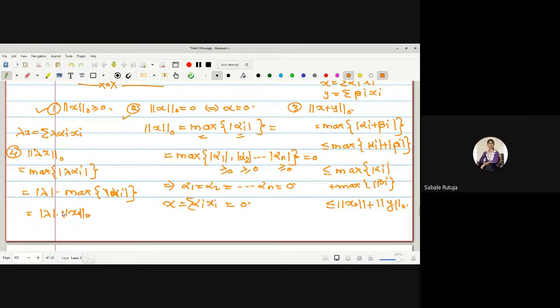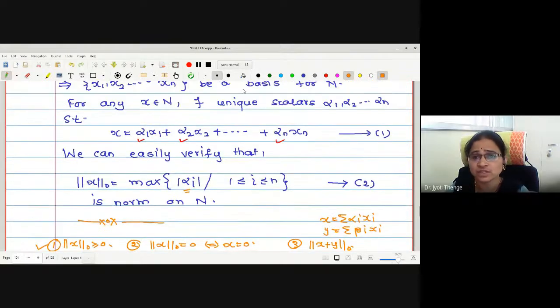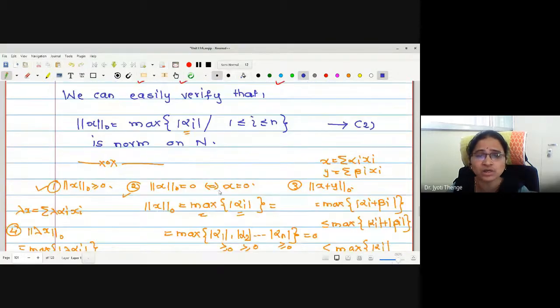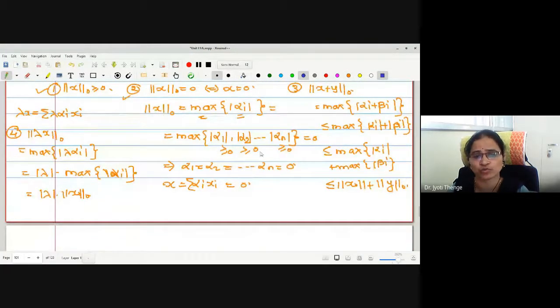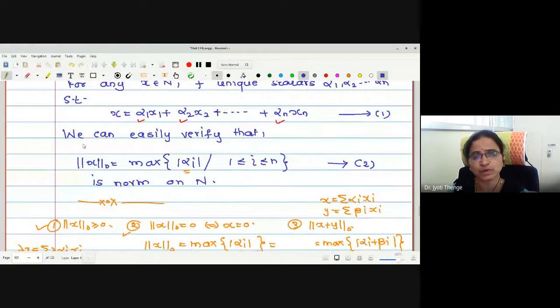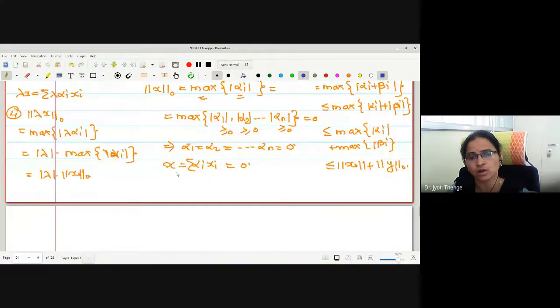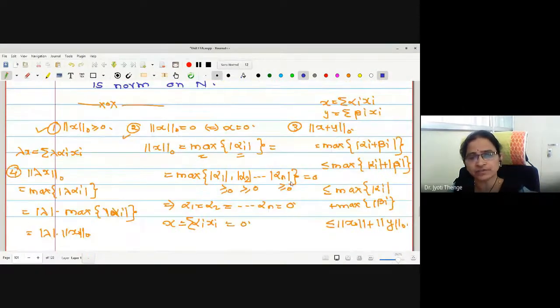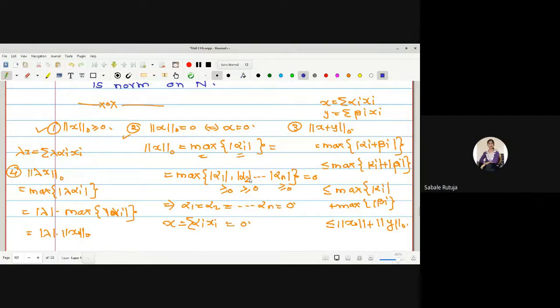Thus one can easily verify this is a norm, no need to include these four properties in the proof. The proof is already lengthy. We can simply state that we can easily verify that norm zero of x is a norm on it. Any difficulty with the four conditions? No, ma'am. Good.